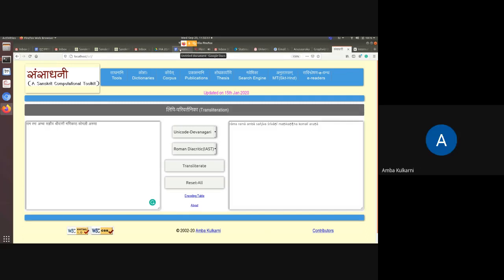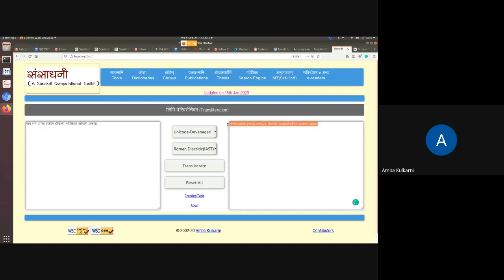What we need to do is tell the machine how to write m and all these in this IAST. Once you write in Devanagari, it will automatically convert it.